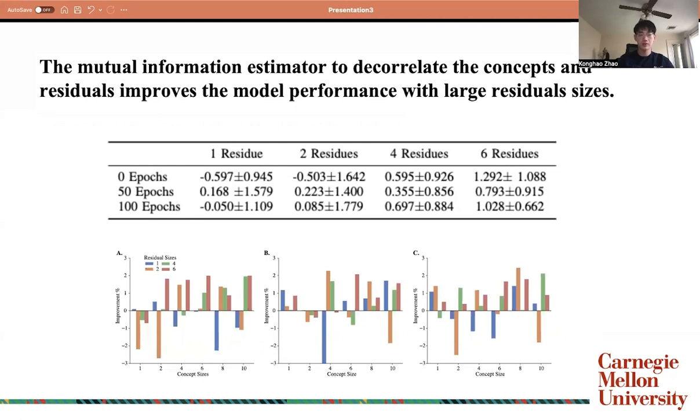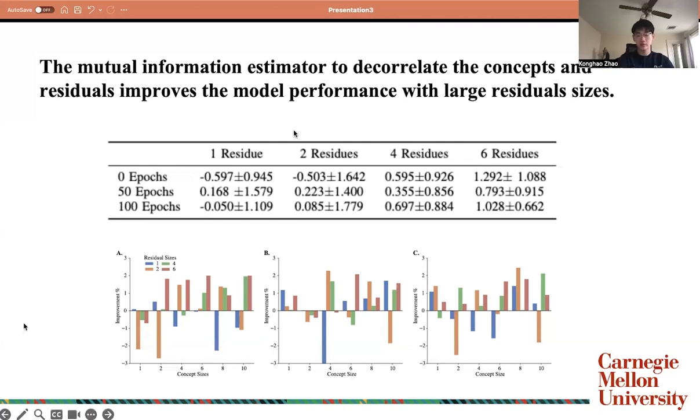So we incorporate a mutual information estimator to decorrelate the concepts, and potentially we want to improve the model performance with large residual size. This table shows the percentage of improvement of the model after the incorporation of the mutual information estimator. And we could see that with a higher number of residuals, there's a greater percentage of improvement after the incorporation of the mutual information estimator.